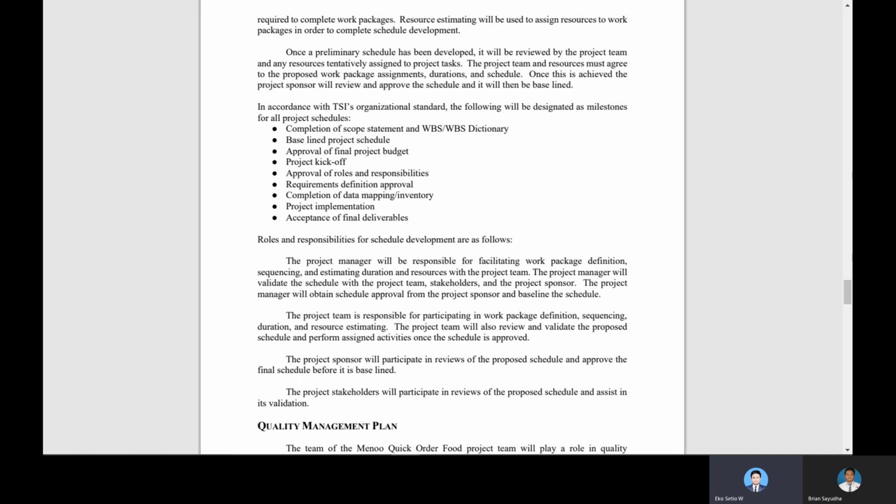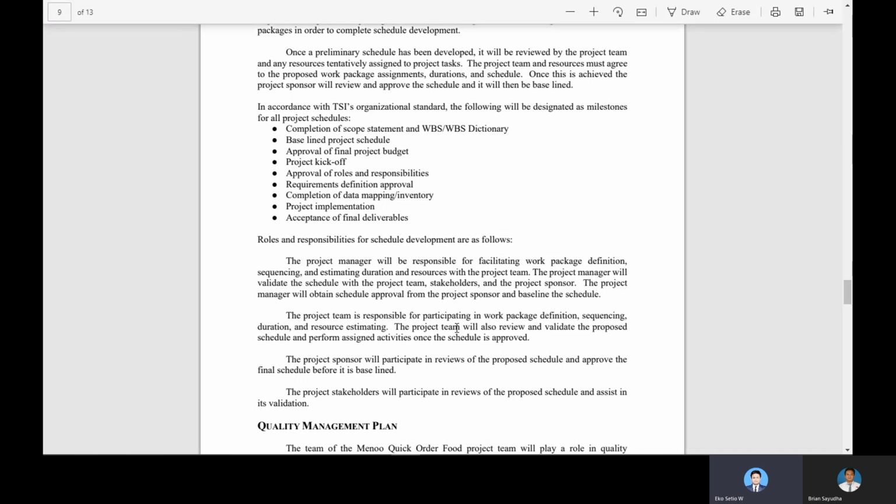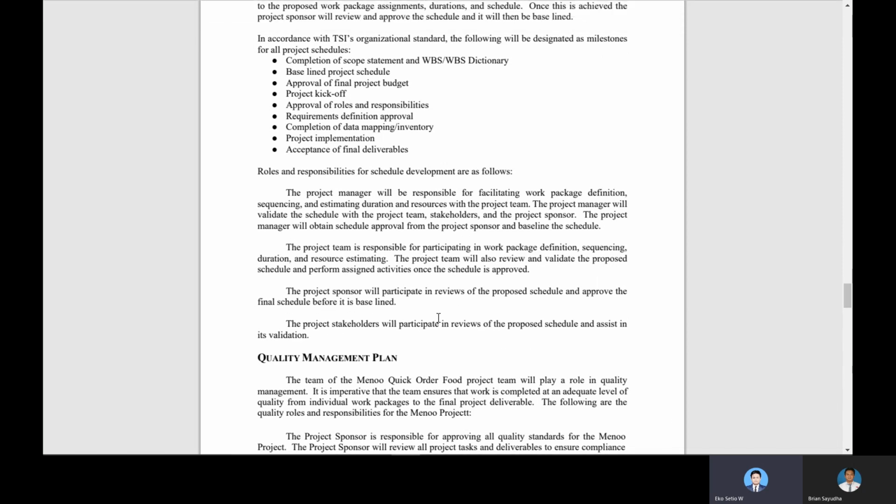For the roles and responsibilities, schedule development is as follows. The project manager will be responsible for facilitating work package definition, sequencing, and estimating duration. The project manager must estimate the duration and the steps of the work progress that the project team will go through, and the project team